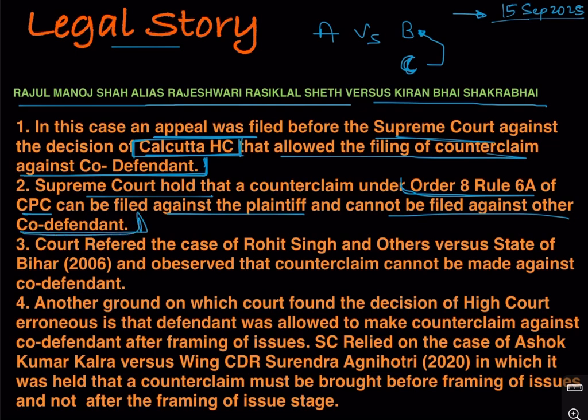So the Supreme Court in this case held that filing of a counterclaim against a co-defendant is not allowed, and a counterclaim can be filed only against the plaintiff. So what it is saying is that in this case the defendant, that is C, cannot file a counterclaim against his co-defendant, that is B, but he can file a counterclaim against the plaintiff, that is A. So filing of counterclaim can be only against the plaintiff and not against the co-defendant.